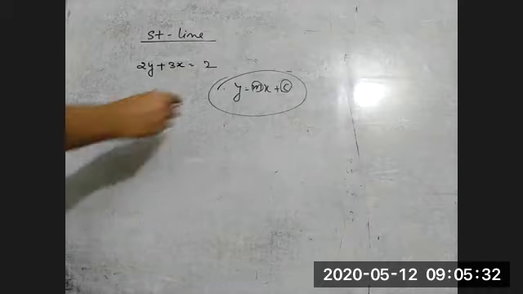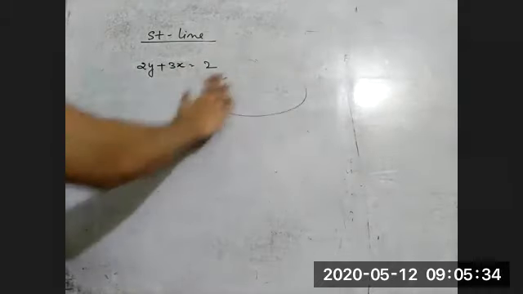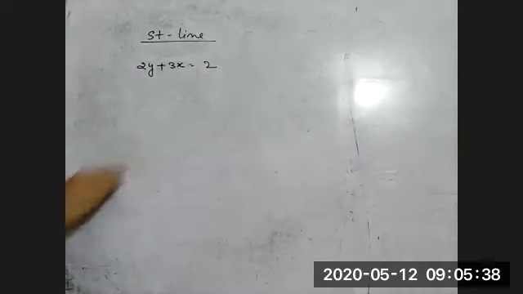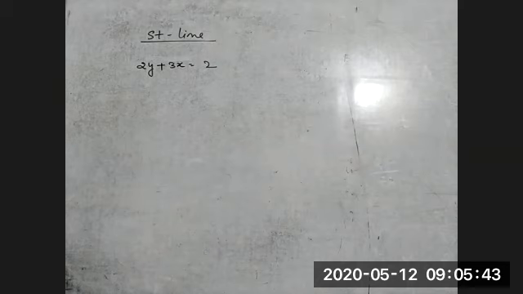So this represents the equation of a straight line, but the values of m and c are not given, meaning the slope and the y-intercept are not given. So that's why it is very difficult. Without these two values, we cannot plot the graph. This equation is not in the standard form. So what we have to do first is write this equation in a standard form.